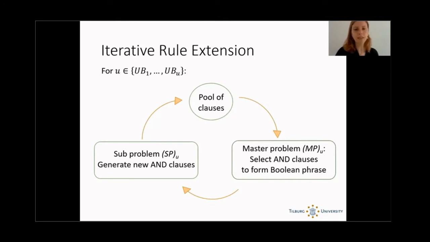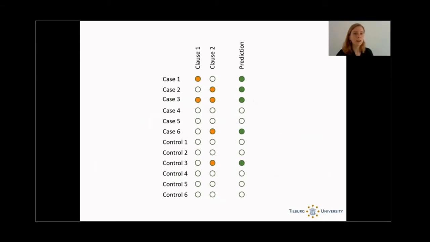All right. Now, this subproblem is still quite large because it has number of features plus number of samples variables, and this number of samples can get prohibitively large. But we maybe do not need all the samples. Look at this example over here. Here we see 2 AND clauses, 6 cases, 6 controls, and the orange dots indicate for each of the samples which of the clauses they satisfy. And then overall you can make a prediction. Each sample that satisfies at least one of the clauses is predicted to be a case, hence a green dot, and the others are predicted to be a control, hence a white circle.